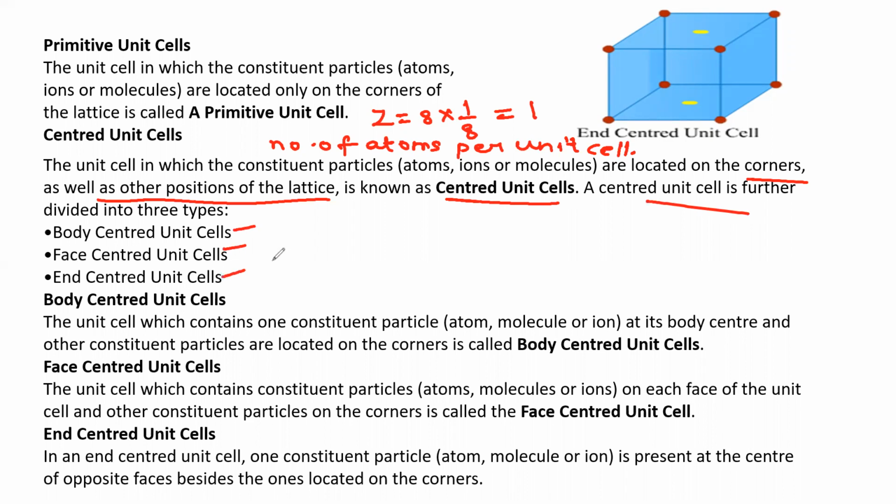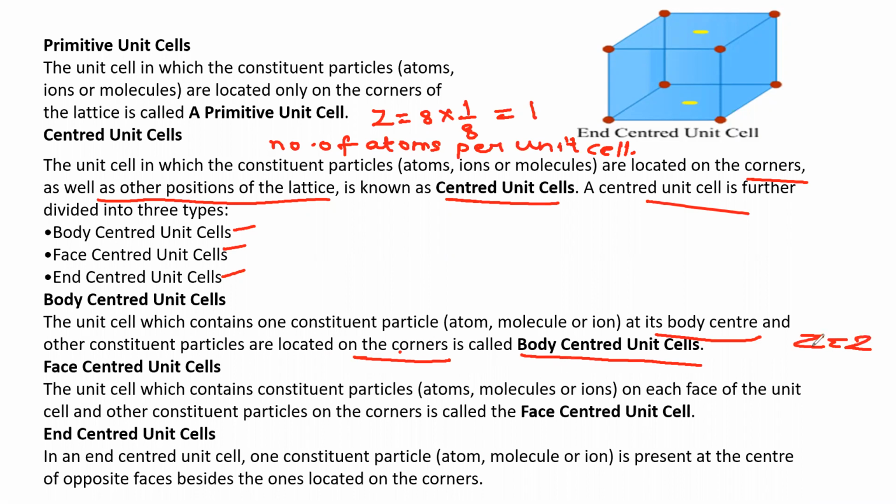So body centered, already the diagram is shown in the previous slide. So coming to body centered, the unit cell which contains one constituent particle, atom, molecule, or ion at its body center, and other constituent particles are located on the corners. So here all the atoms will be located at the 8 corners, and one is at the body center, is called body centered unit cell. In this unit cell, Z is equal to 2. This diagram also we have seen in the last slide.